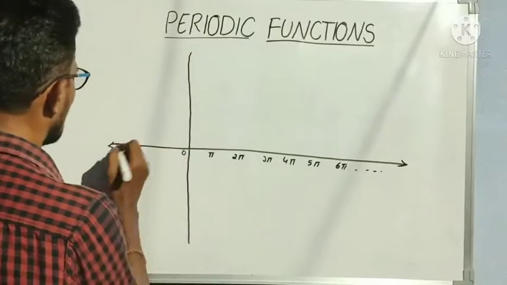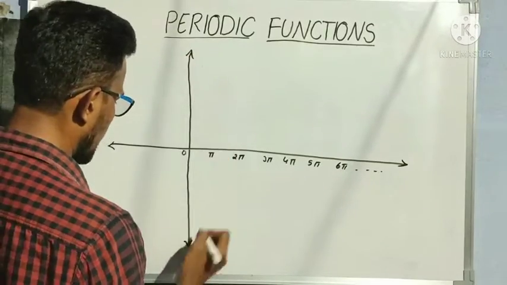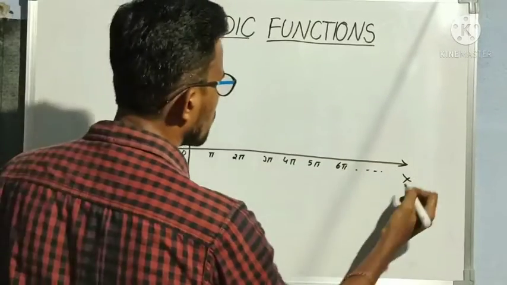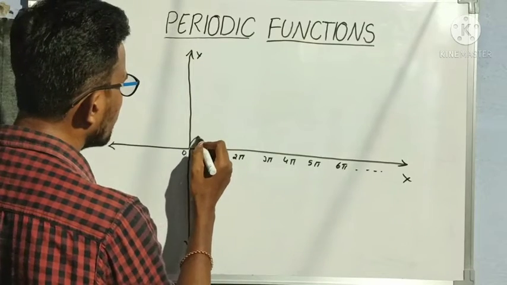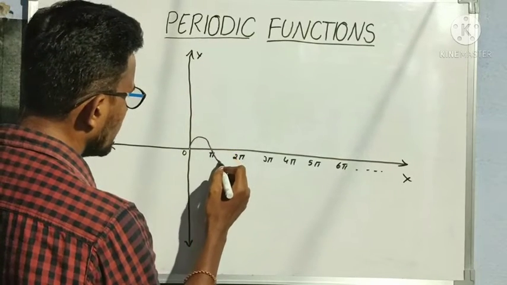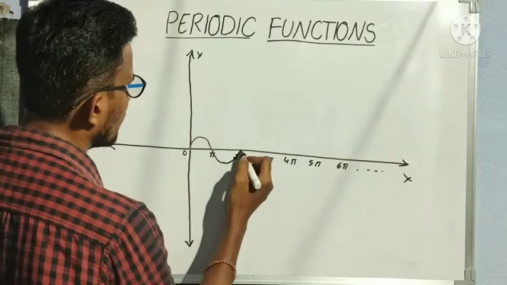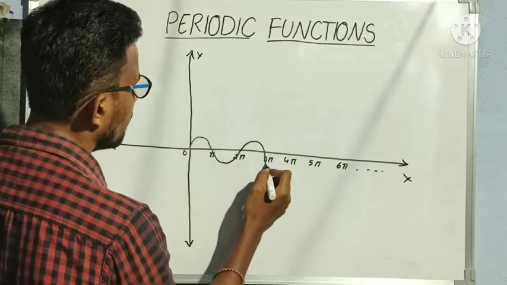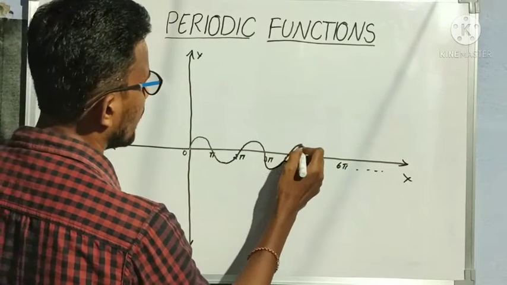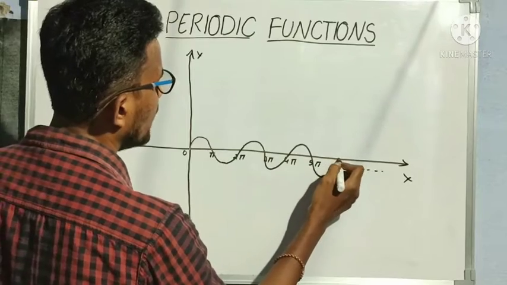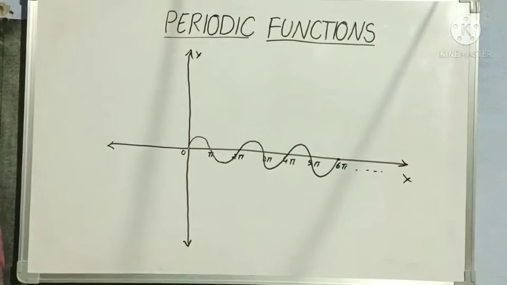This is the x-axis and this is the y-axis. The graph of sin x goes like this, again from 3 pi to 4 pi like this, and again from 5 pi to 6 pi like this. This will be the graph of sin x.